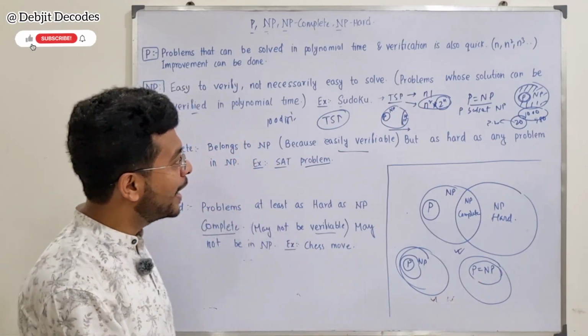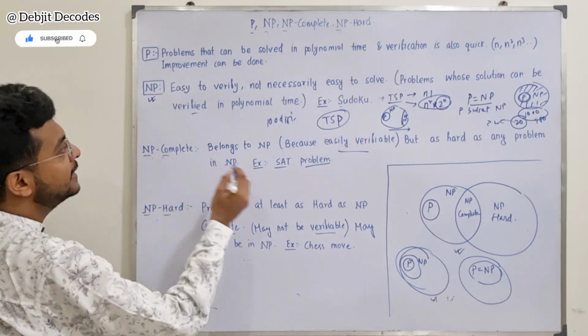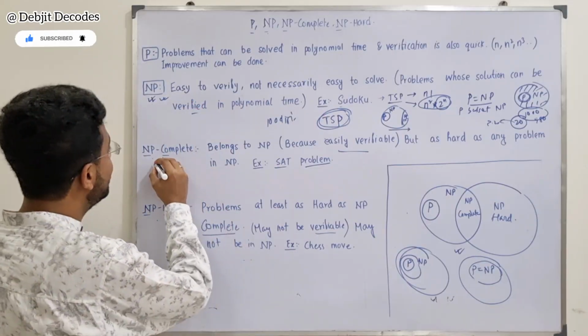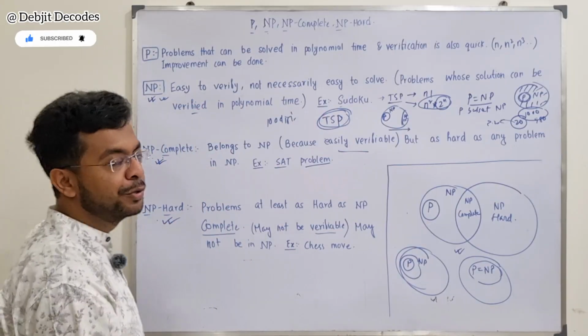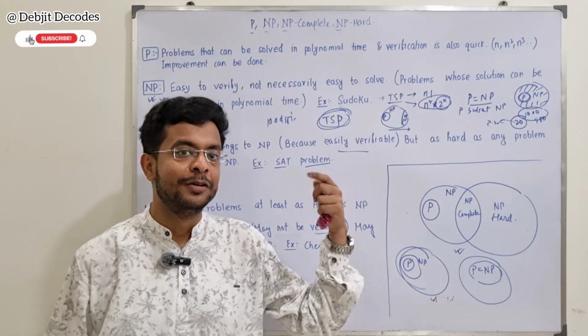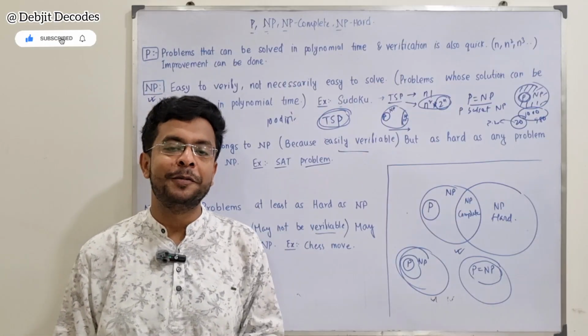Just one question to you all before summing it up. I have said that the traveling salesman problem belongs to NP. But is it NP complete or NP hard? What do you think? Just think about this. If you haven't seen the last video, go watch it and get the idea. Then think about whether it is NP complete or NP hard, and let me know in the comment section.